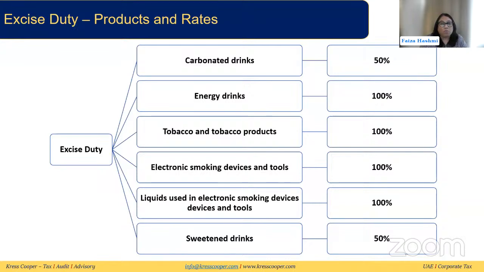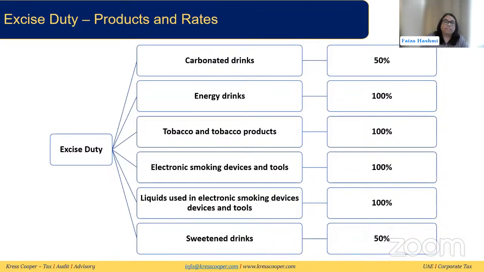For tobacco products, we discussed that the products under Schedule 24 of the GCC Common Customs Tariff as tobacco and tobacco products are the products for excise duty as well. That includes cigars, cigarette rags, and many others. Then for electronic smoking devices and the liquids used in them, we discussed that those that come under the HS code of the customs are the same ones used for excise duty as well.